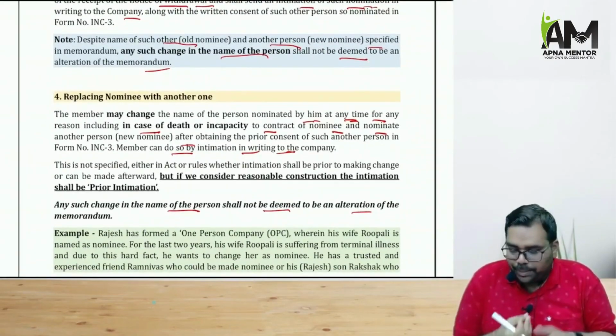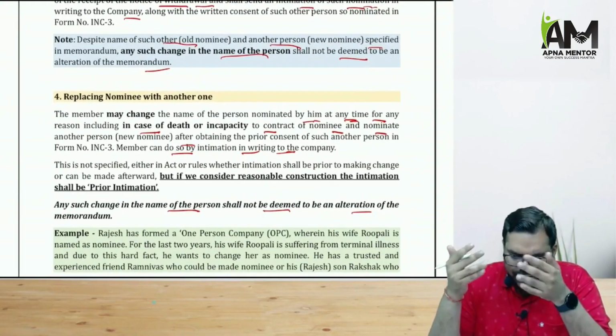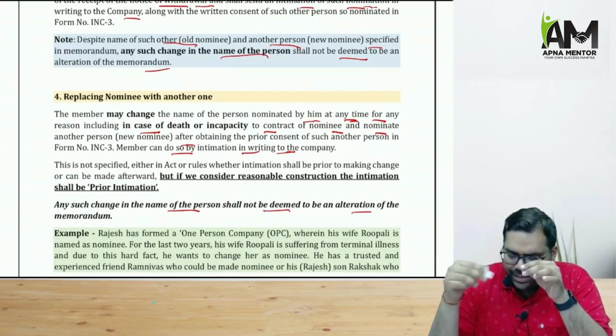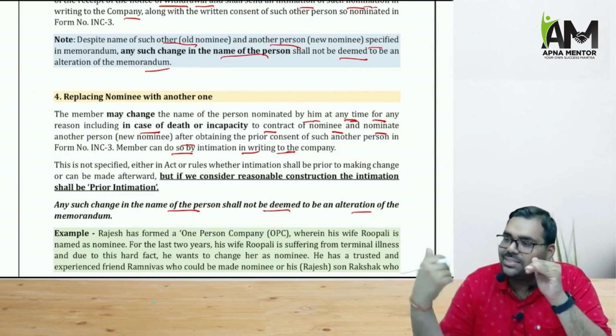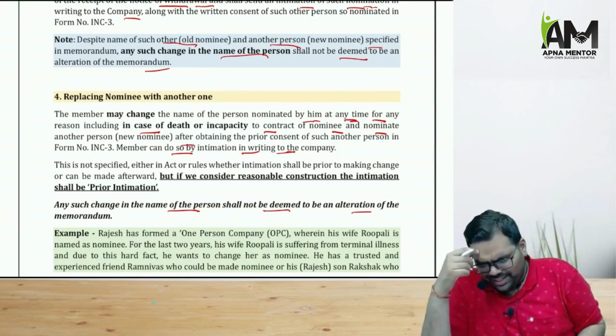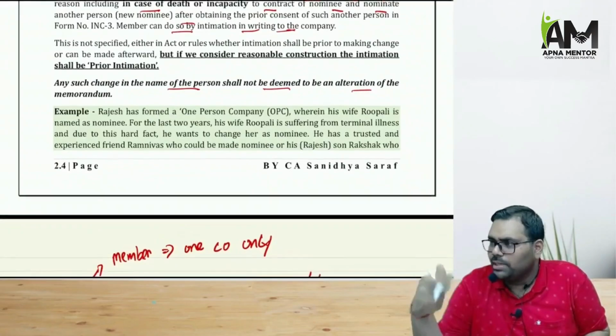Similarly, it may happen that the member may change the nominee. Now, if the member changes the nominee, the member will intimate in writing to the other person that you are not a nominee anymore. The member will have to get the prior consent of the new nominee and again file the prior consent of the new nominee to the ROC.